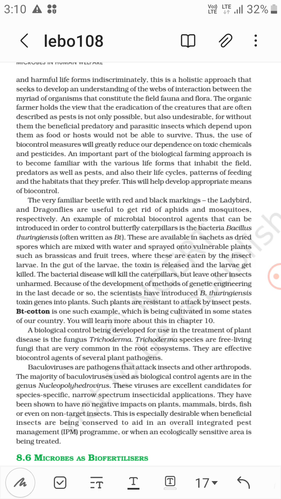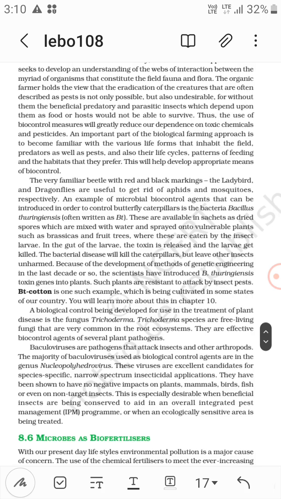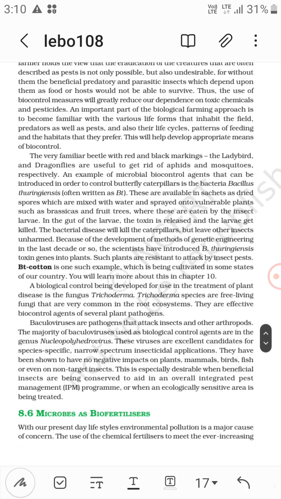Baculoviruses are pathogens that attack insects and other arthropods. Now these are the baculoviruses that are pathogens and attack insects and other arthropods, right? The majority of baculoviruses used as biological control agents are in the genus nucleopolyhedrovirus.